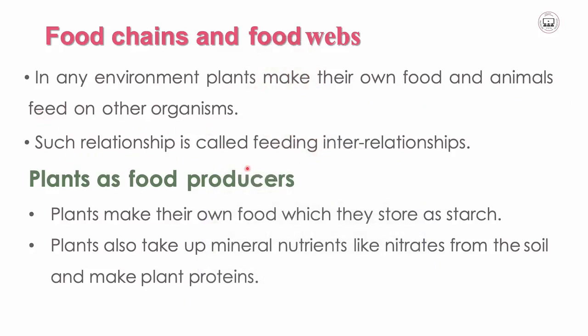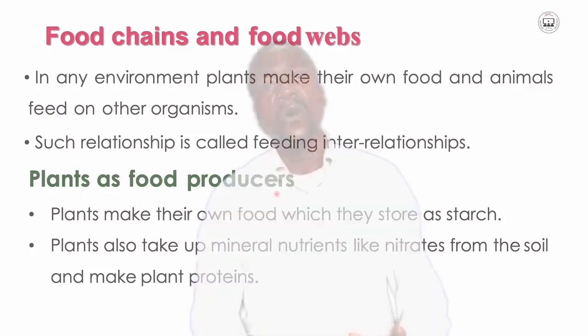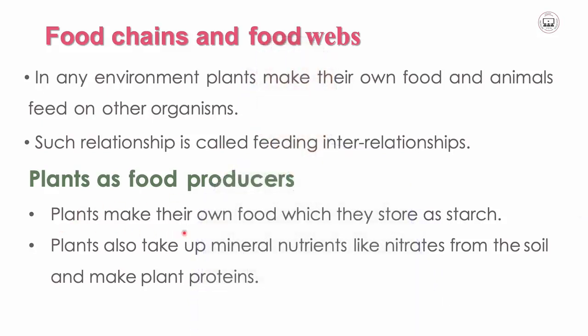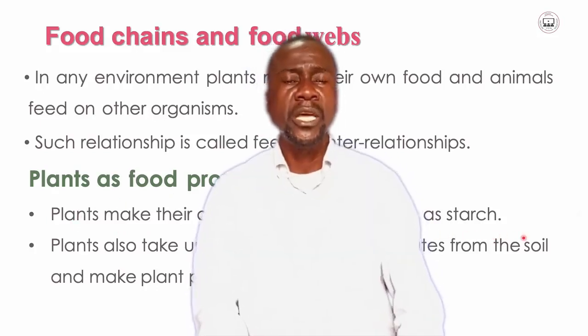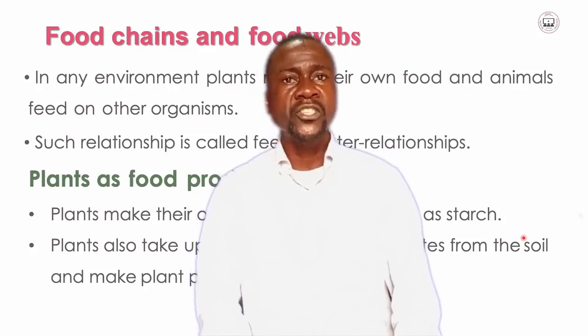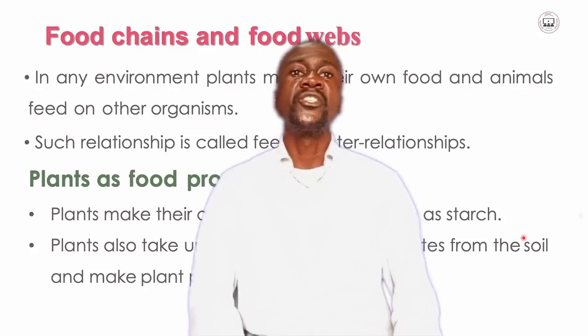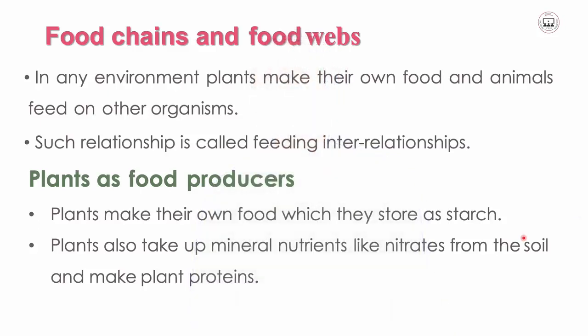So, in an environment, plants make their own food and the animals feed on other organisms. Then such a relationship is called feeding interrelationship. So, plants in an environment are regarded as food producers. Plants make their own food, which they store as starch. You may recall this from your primary section, where you were learning that plants, through the process which we call photosynthesis, are able to make their own food.